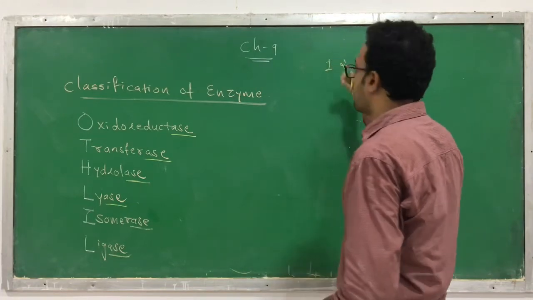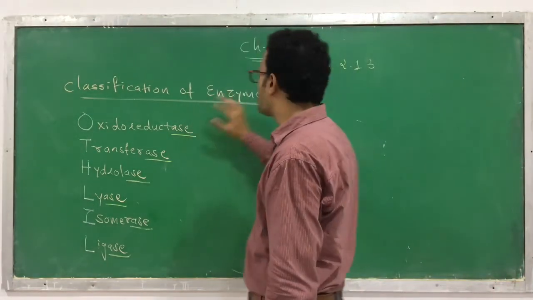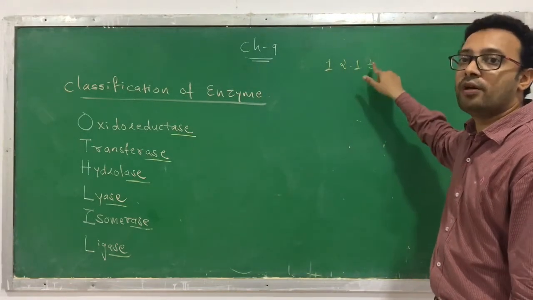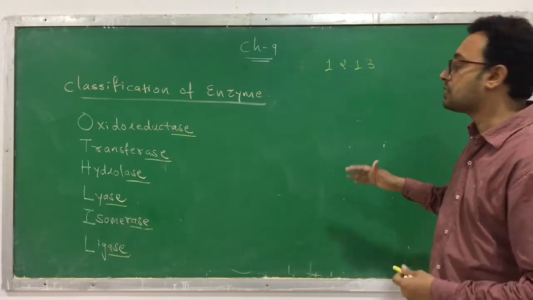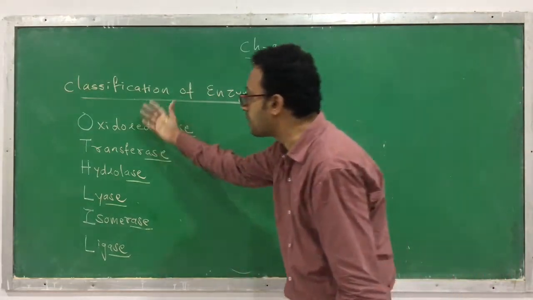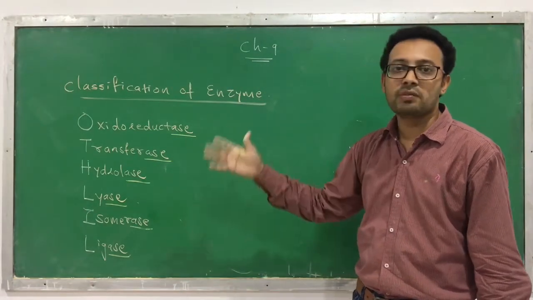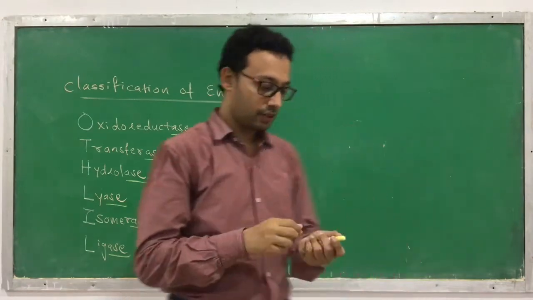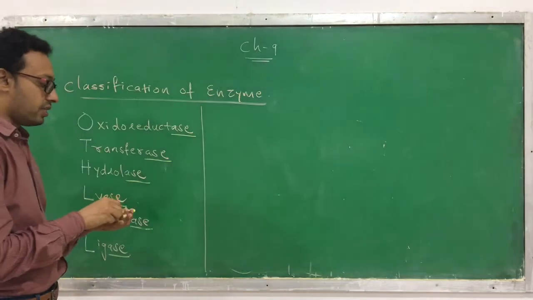1.2.1.3, that indicates the enzyme. 1 means it is an oxidoreductase, 2 means it's a second subtype, again 1 means it is a subtype of 2, and the 3 is the name of the enzyme. So such a system exists, so remember it in a sequence: oxidoreductase, transferase, hydrolase, lyase, isomerase, and ligase. Clear? Let's discuss each one in detail, and this will give you information on what kind of reaction it can catalyze.